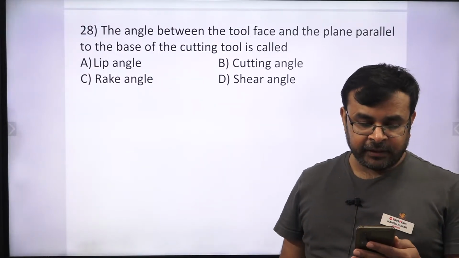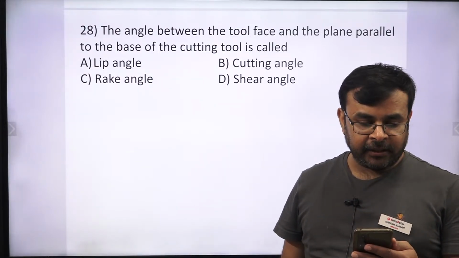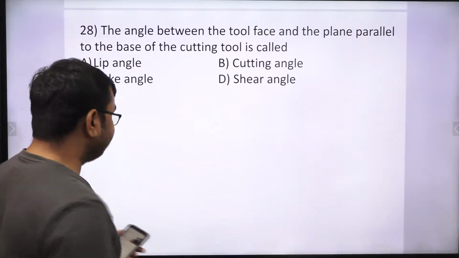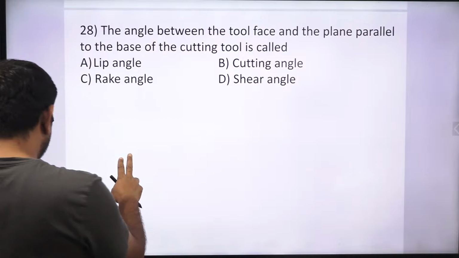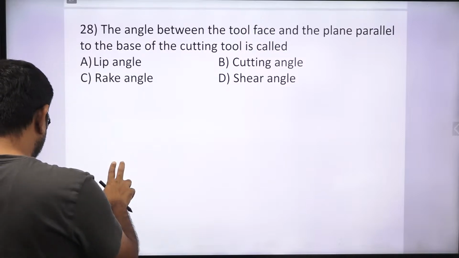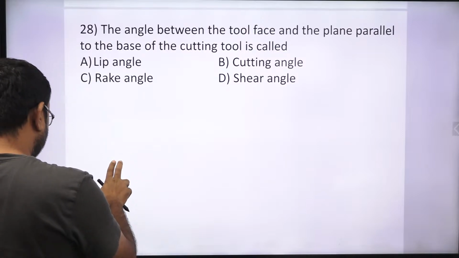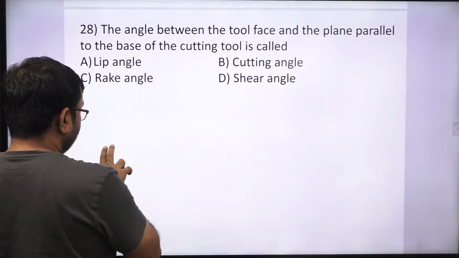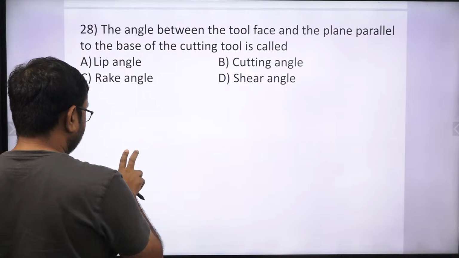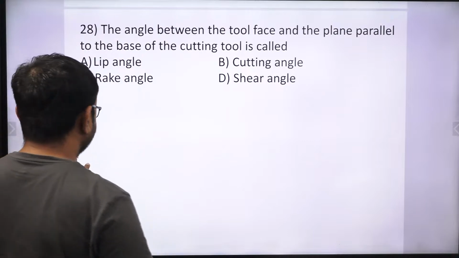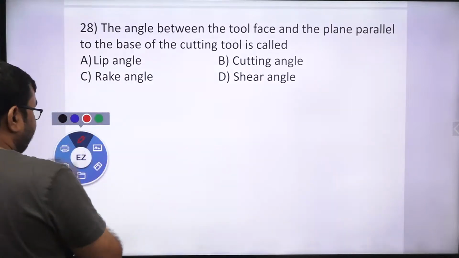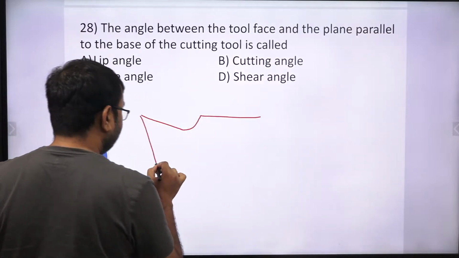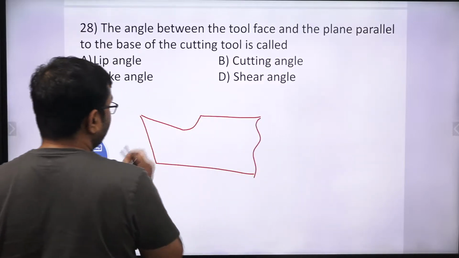The angle between the tool face and the plane parallel to the base of the cutting tool is called. You can see here, if I draw a tool, okay, so let's say this is our tool, correct?